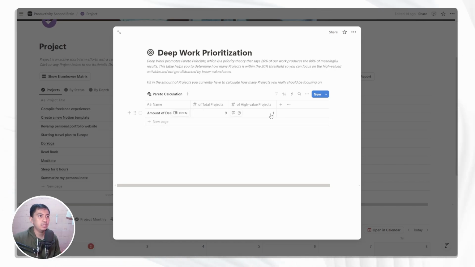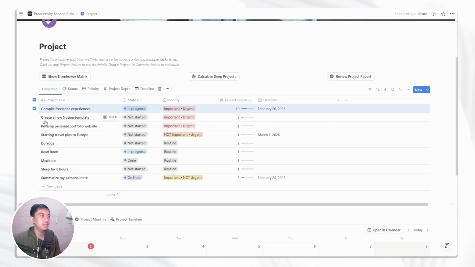And in this case, you only have one, then you see that actually only the top 1 project is the thing that you need to spend much more focus and time and effort on, because it's the most valuable one for your future.